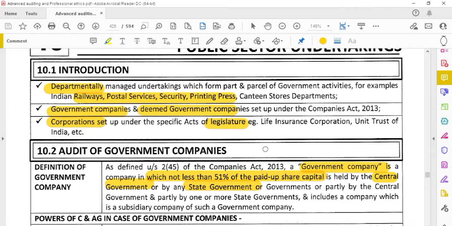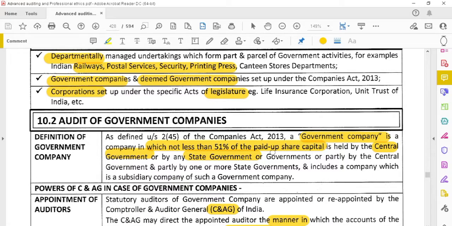Audit of the government companies. First, what is meant by the government company? A government company is one in which not less than 51% of the paid up share capital is held by the central government or state government, or partly by the central government and partly by the state government. That is called the government company.